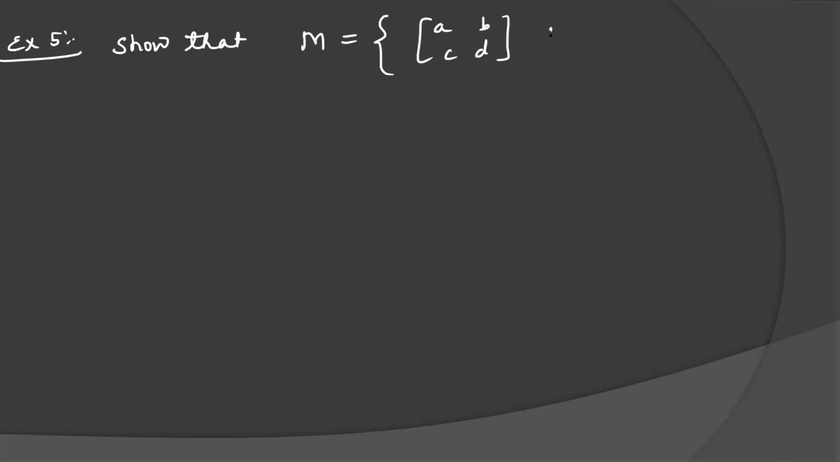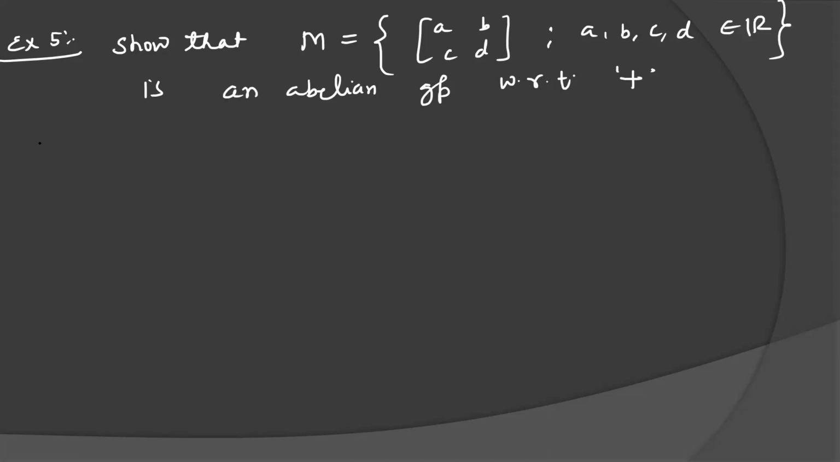Next, example 5. Show that the set of 2 cross 2 matrices, if I am taking matrices A, B, C, D, where A, B, C, D belong to real numbers, is an abelian group with respect to multiplication.